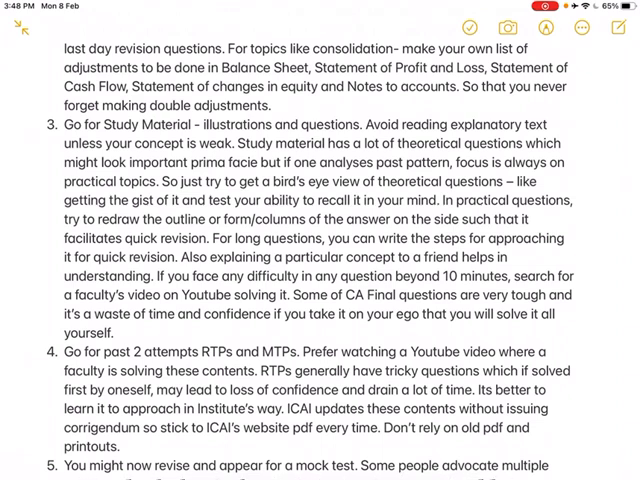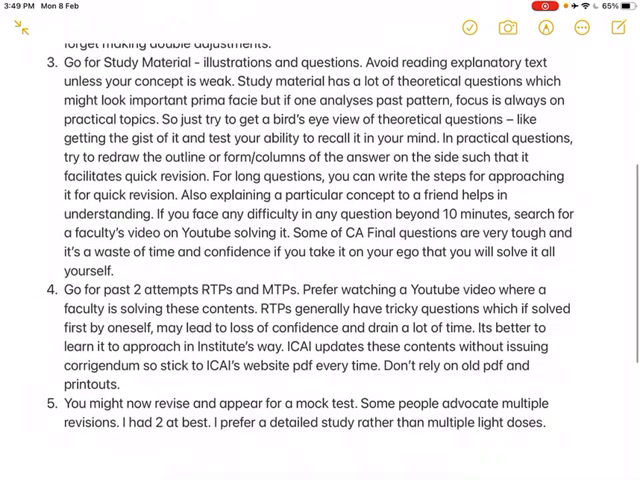Study material has a lot of theoretical questions which might look important prima facie, but if one analyzes the past question paper patterns, the focus is always on practical topics. I realized this point two months before the examination. Before this, I was focusing a lot on the theoretical questions as well in topics like business combination, which really took lots of time, but they never come in the examination. So there is no point in devoting time to such topics. Just try to get a bird's eye view of theoretical questions, like getting the gist of it, and test your ability to recall it in your mind. Do not try to mug these things, because it's not worth it in FR at least.